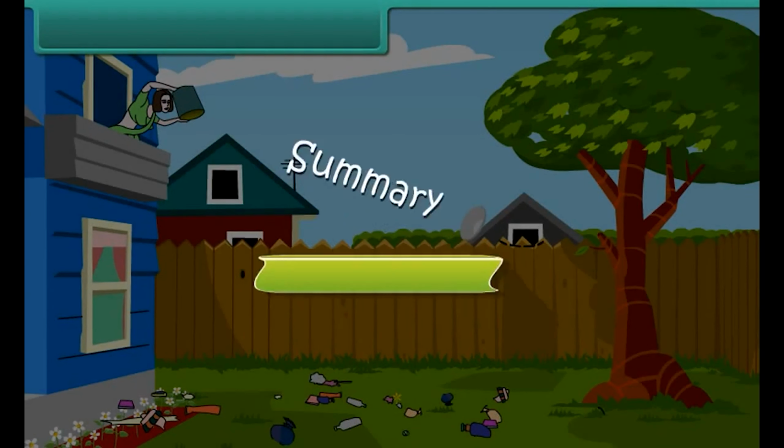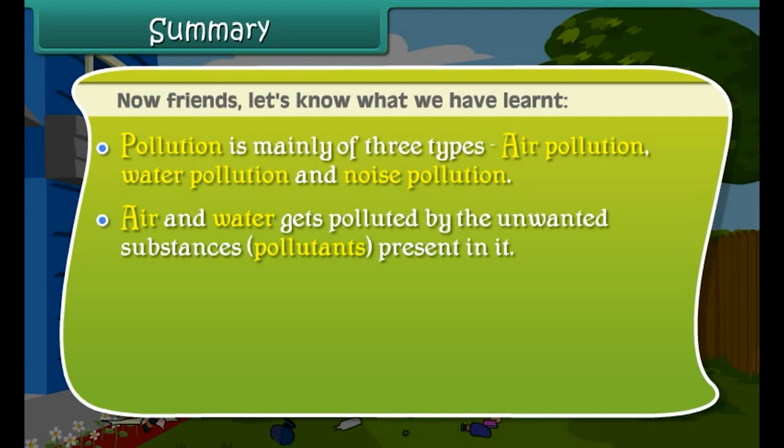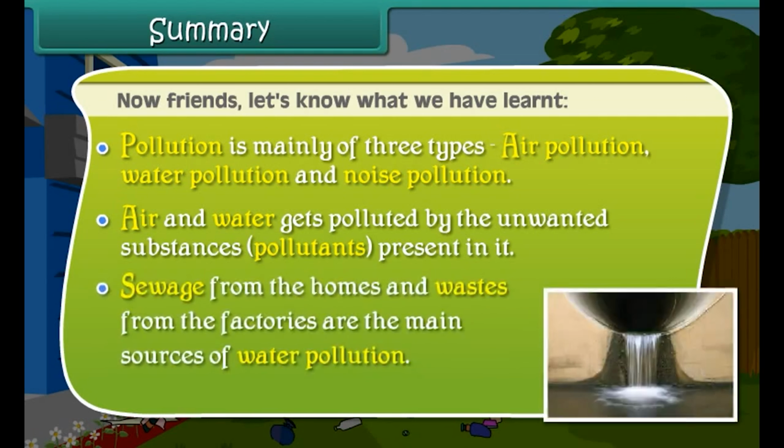Summary. Now friends, let's know what we have learnt. Pollution is mainly of three types: air pollution, water pollution, and noise pollution. Air and water get polluted by the unwanted substances, pollutants, present in them. Sewage from the homes and wastes from the factories are the main sources of water pollution. Polluted air and water have adverse effects upon human and animal health. To control water pollution, we should not dispose garbage and harmful chemicals directly into ponds, lakes, and rivers.